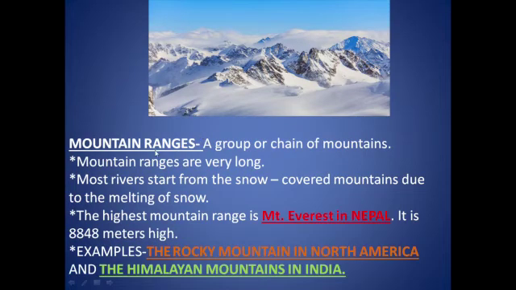Next is mountain ranges. Now, a group or chain of mountains is known as mountain ranges. Mountain ranges are very long. Many mountains combine together and form mountain ranges. Most rivers start from the snow-covered mountains due to the melting of snow. When the snow above the mountains melts, it forms water and many rivers start.